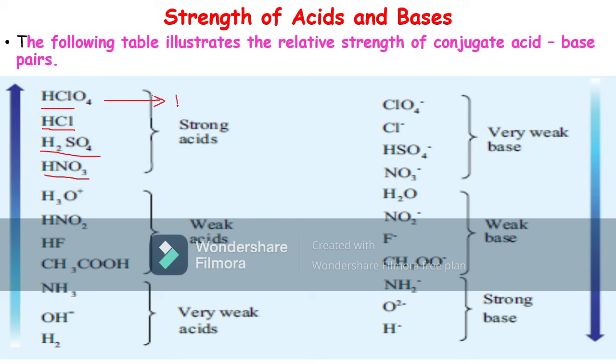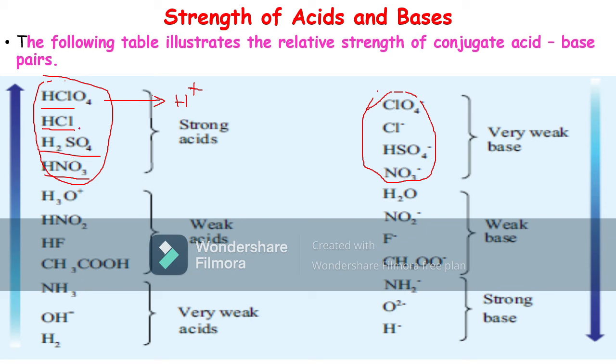Perchloric acid donates a proton and becomes the perchlorate anion, ClO4-. These acids are very strong, so their conjugate bases are very weak. The conjugate base of a strong acid is very weak.